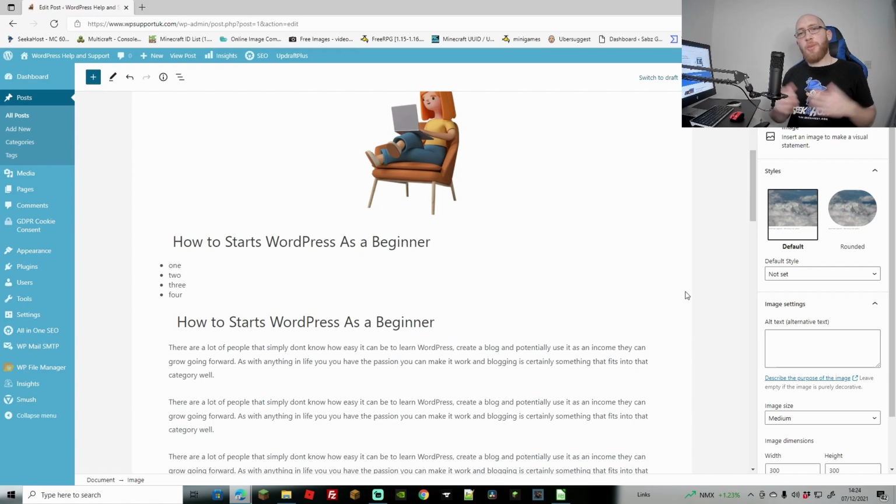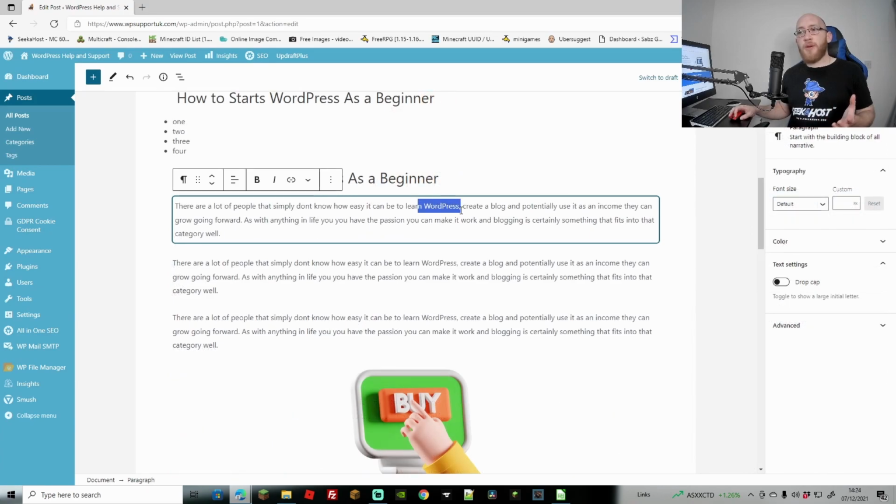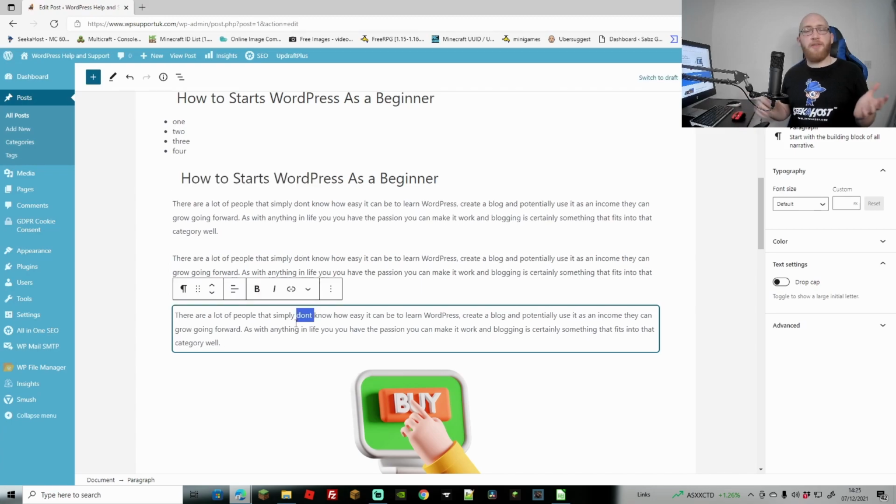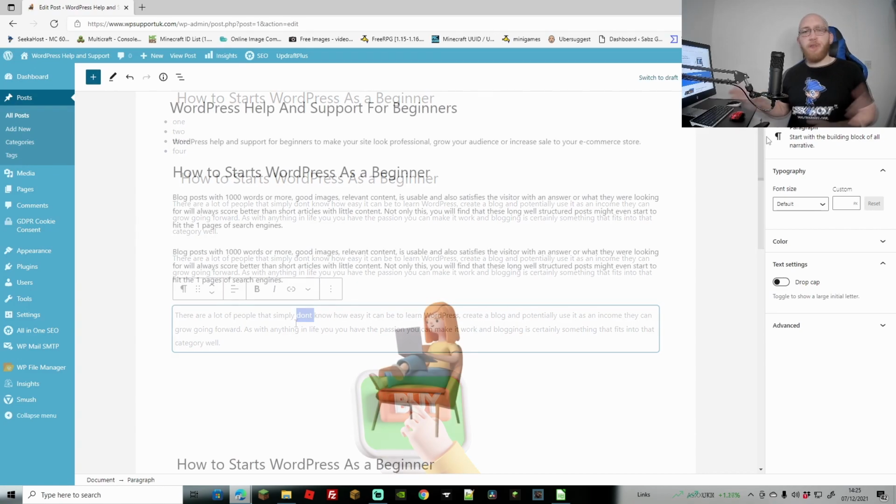Try and get to about 1,000 words per blog. You don't have to, but that is going to be really optimized. Google and other search engines like really long posts, and you're going to score better with your SEO if it's going to be long with lots of information. Make sure to add internal and external links. So if I highlight this, I might want to link some page that I've got to do with WordPress from inside of my site, and then I might want to add another link here, let's say to something externally. This will keep increasing my SEO score, and it's going to be read better by search engines. Keep it relevant, of course.